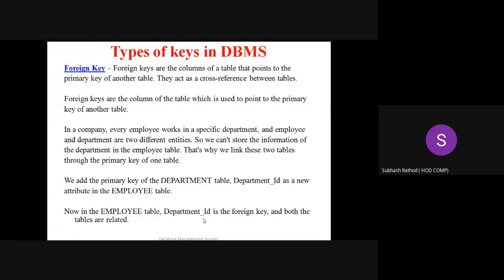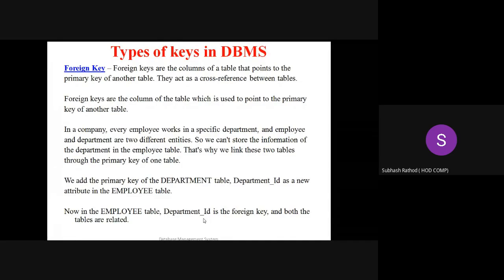What is an entity? An entity is a real-time object. So we can't store the information of the department in the employee table. Department information is different, and the employee table is different.